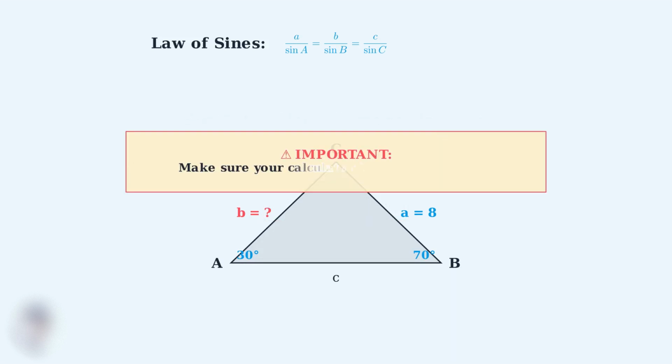Important reminder for your exam prep. Always make sure your calculator is in degree mode when working with angles measured in degrees. This is a common mistake that can cost you points on the SAT, ACT, or AP exams. So our final answer is that side b equals 15.04 units.